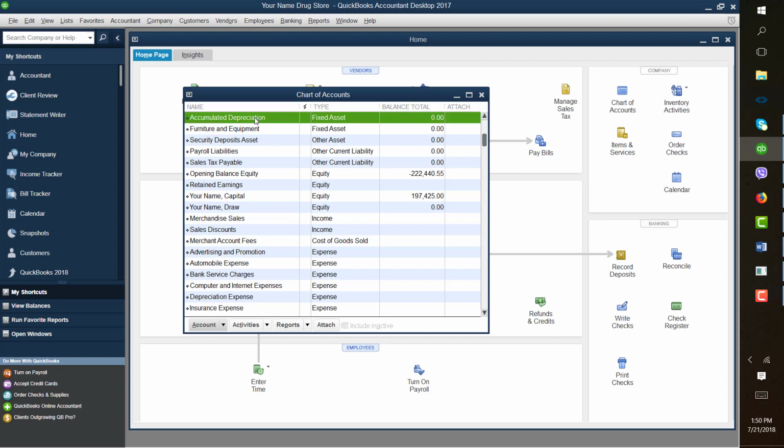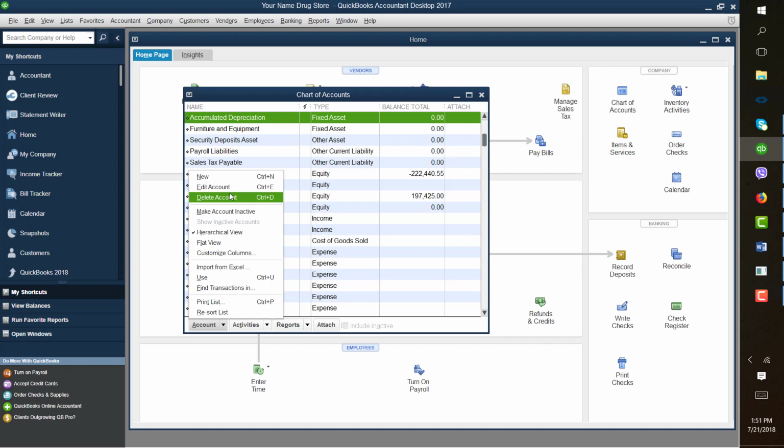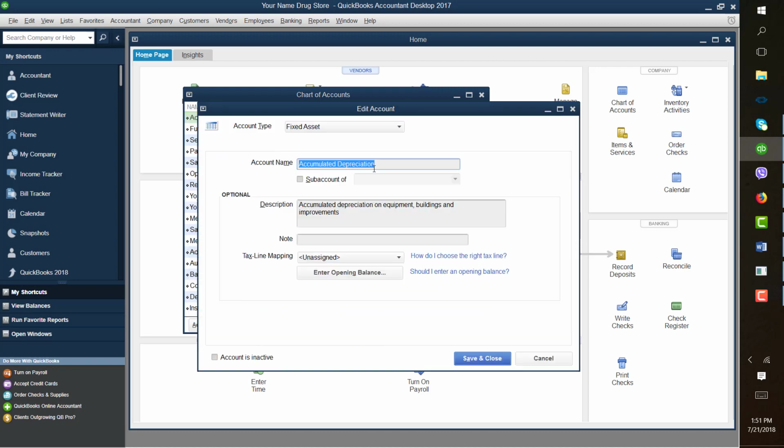One is accumulated depreciation. Remember, this is classified as a fixed asset. So edit this account, and this is for the medical equipment. You will note that if you just enter medical equipment, there's not enough characters, so you can just shorten depreciation so you can include medical and equipment right there.